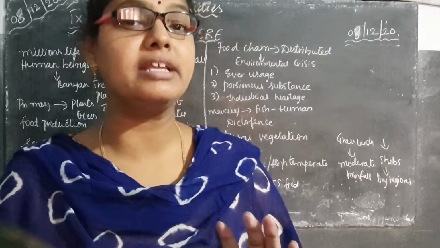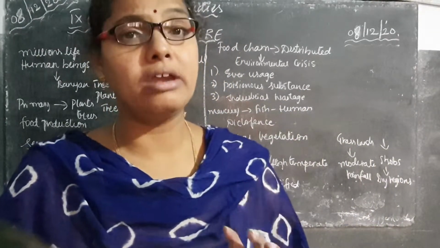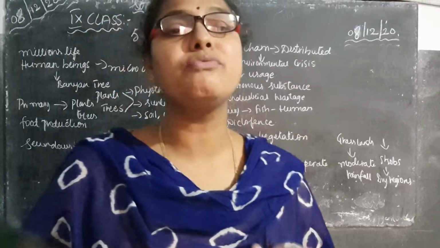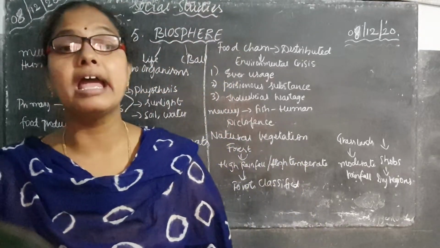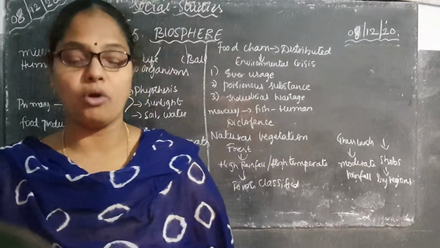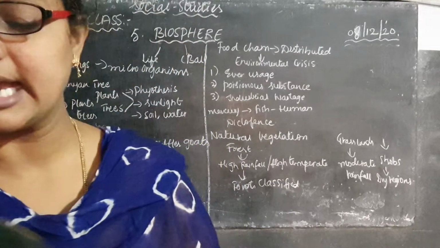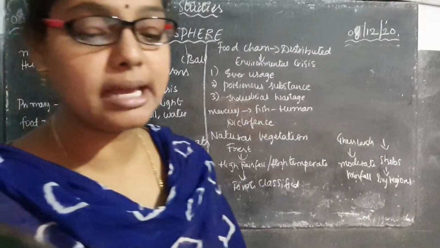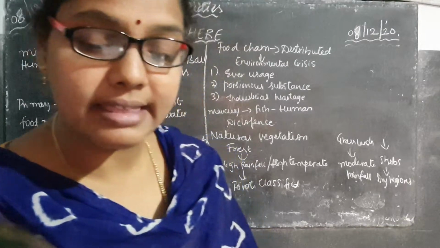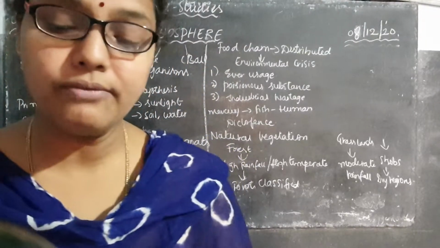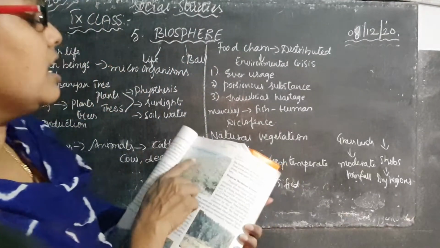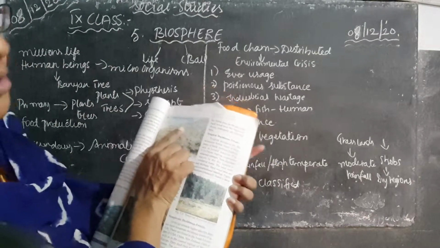Once again I am repeating, children, because of the heavy rainfall throughout the year, this forest remains evergreen, tropical evergreen forest. Next, coming to the next type of forest. What is the next type of forest, children? Tropical deciduous forest. Here, see the second picture, tropical deciduous forest.